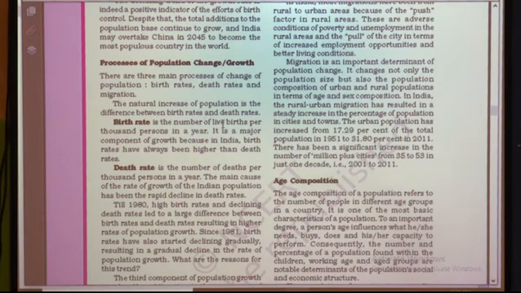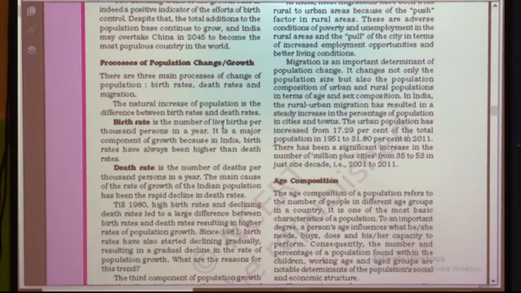See here the definition, and already you have written the definition in the notebook. Birth rate means the number of live births per 1000 persons per year, it is called birth rate. And birth rate is higher in India and China. As an example, you write there, India and China, these two countries have a high birth rate.